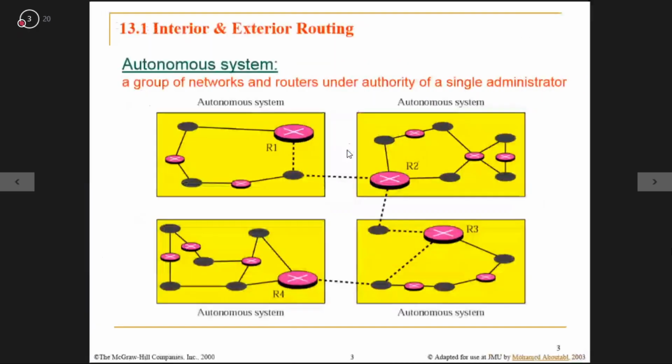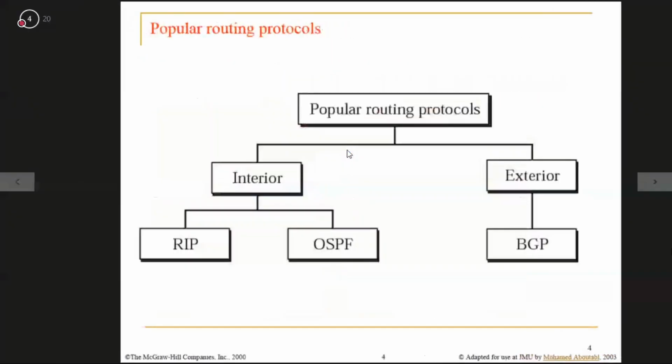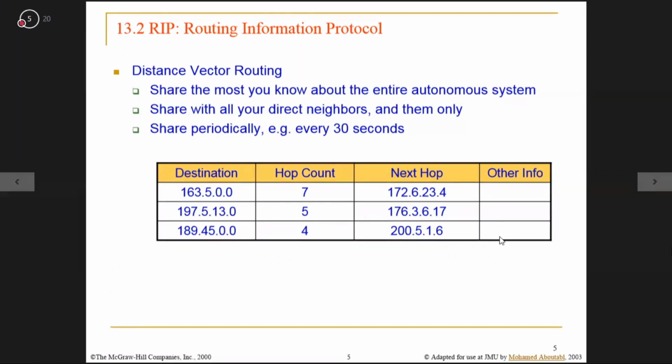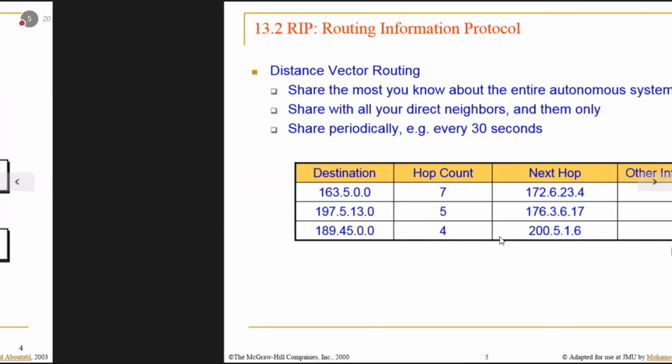Okay, so we'll just describe the RIP protocol. What I have told is clear also. Within the autonomous system, interior routing protocol, RIP or OSPF, we have both the options. For exterior, border gateway protocol. So this is a popular routing protocol. How it has been classified, it's clear to you. So these three are the only ones in our syllabus.